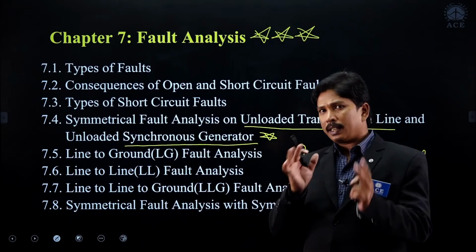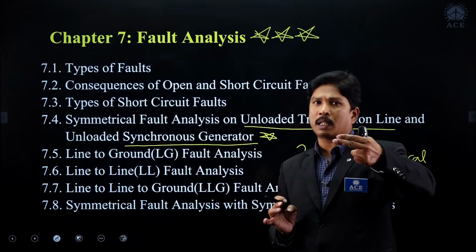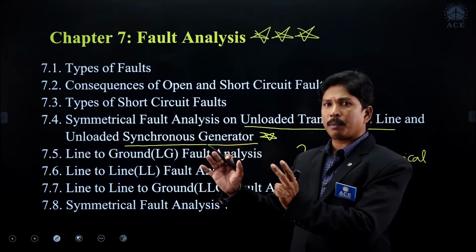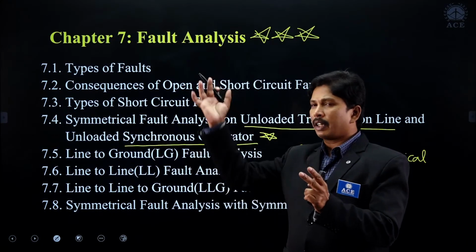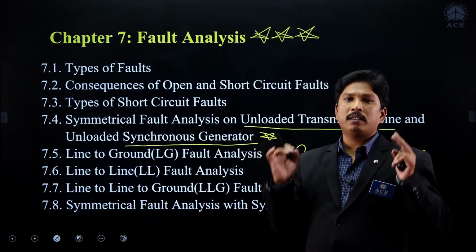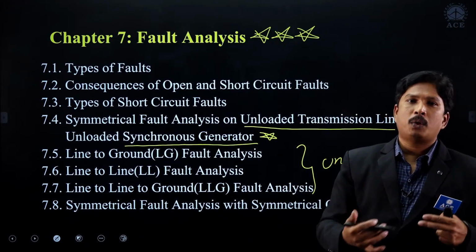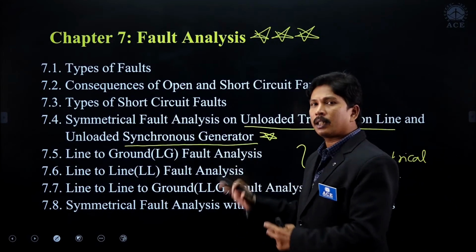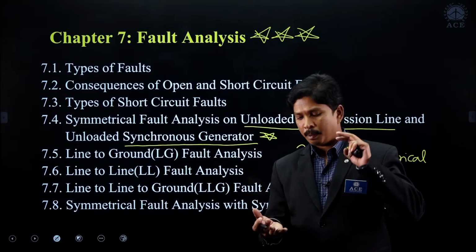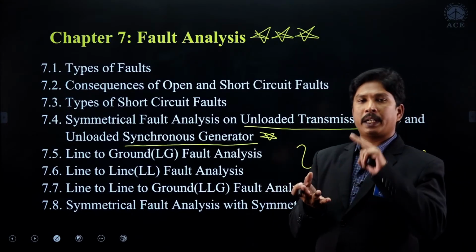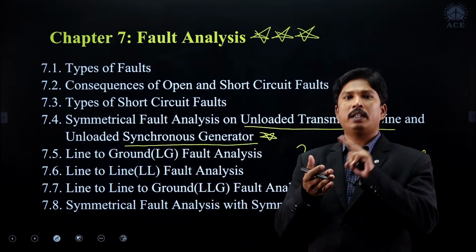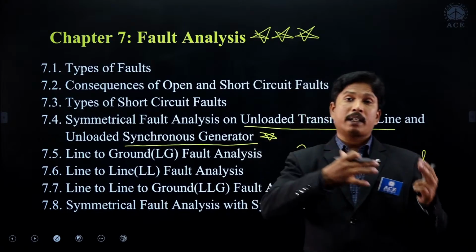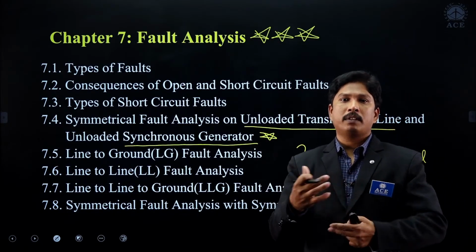But remember students, to understand fault analysis, we have to definitely study chapter 5, chapter 6 and chapter 2. Clear? They will directly give a network with a fault, so that the system becomes unbalanced. You have to understand how to analyze the unbalanced system, how to draw the networks, and what the type of fault is. Based on the type of fault, we have to calculate. They may ask for positive sequence currents, negative sequence currents, zero sequence currents, fault currents, fault impedances, the sequence network, circuit breaker ratings, or the short circuit capacity of the bus.